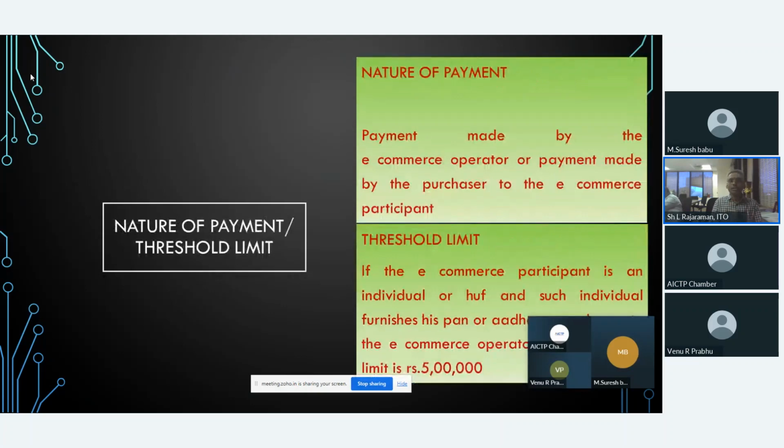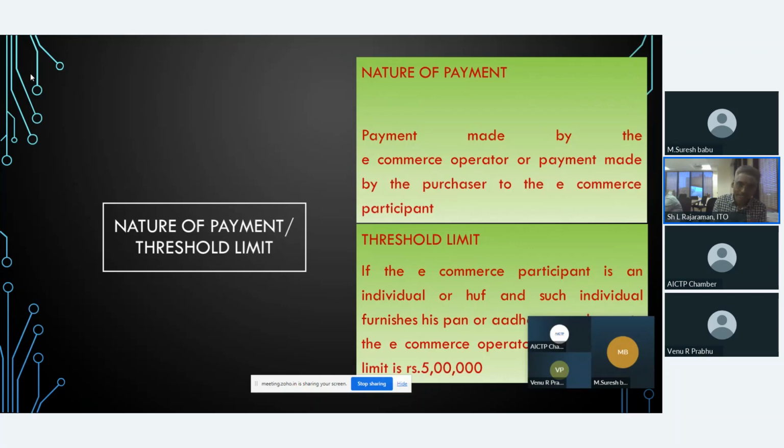Next, nature of payment. What is the nature of payment? Payment made by the e-commerce operator or payment made by the purchaser to the e-commerce participant. Please listen carefully here. The intricacy involved here is that the payment may be made by the e-commerce operator to the e-commerce participant or from the purchaser to the e-commerce participant directly.